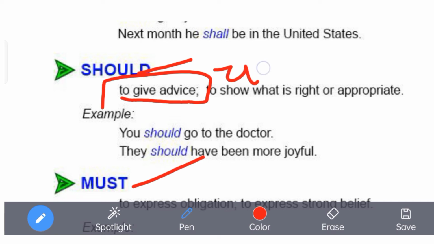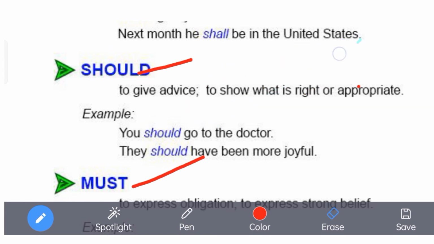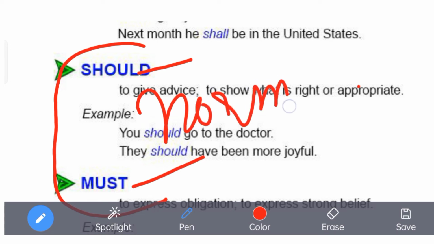Like when we talk about our mother tongue, we use it for this word. The difference between should and must? Should is a normal suggestion, and must is used when it is obligatory.